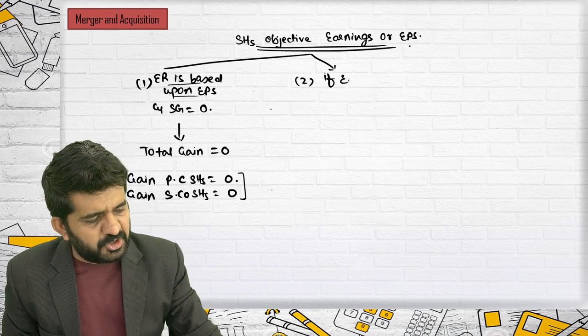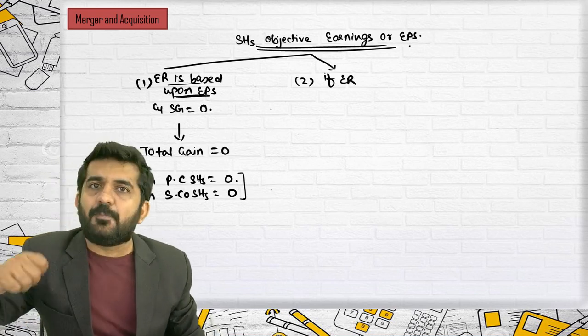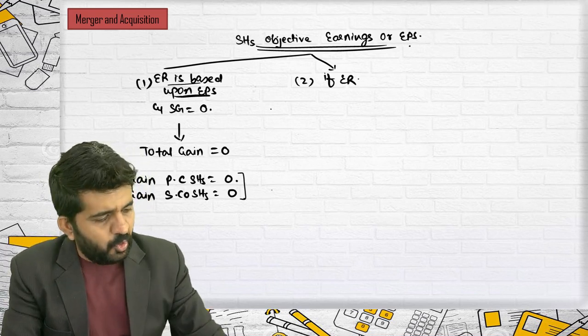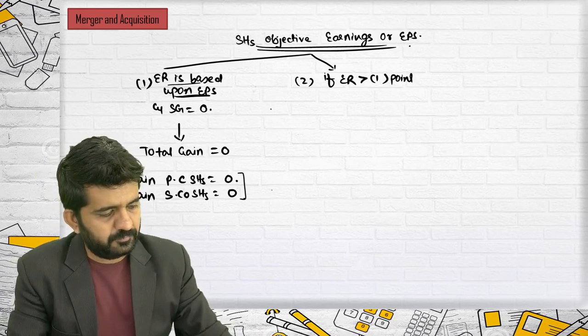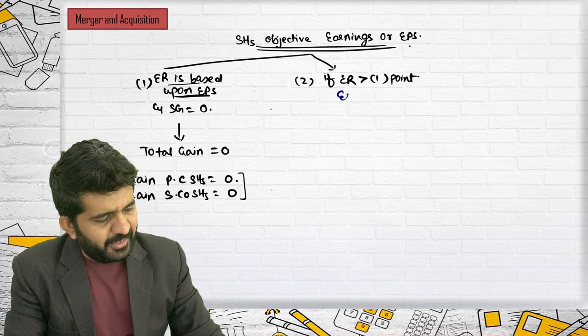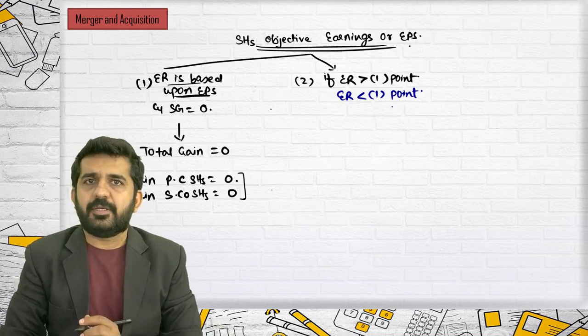Number 2. If exchange ratio, see, it can be based upon EPS or it can be greater than this first point, or exchange ratio can be less than this first point. Is it all right?